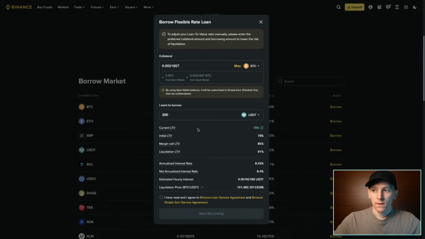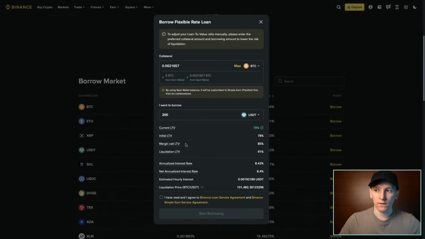Why is that important? Well, the reason these platforms want your Bitcoin is in case you don't pay back the loan, if you take the money and just forget it. What happens if the Bitcoin price comes down? They're going to start getting worried that the collateral you put on the system isn't enough to pay back the loan in case you don't do it yourself. The highest loan to value that you'll get is maybe 80 to 85%, right? Which is probably a bit much with Bitcoin considering it's volatile.